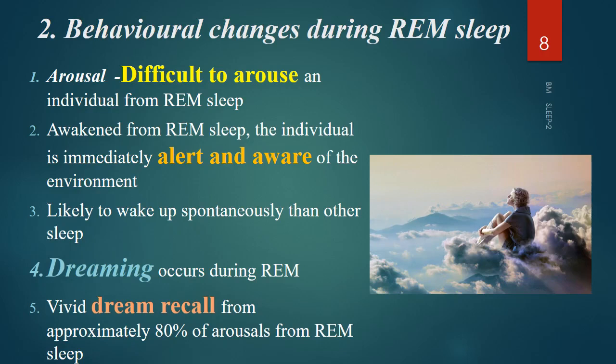Now we will look into the behavioral changes. It is very difficult to arouse a person from REM sleep. In non-REM sleep we can arouse during the lighter stages, but during the deeper stages, stage 3 and stage 4, it is very difficult to arouse. When they get into REM sleep, it is even more difficult to arouse. When awakened from REM sleep, the individual becomes very alert and aware of the environment. He can wake up spontaneously more than in the other sleep stages. Dreaming, which is very important, occurs during REM sleep, and the recalling of dreams occurs during REM sleep.